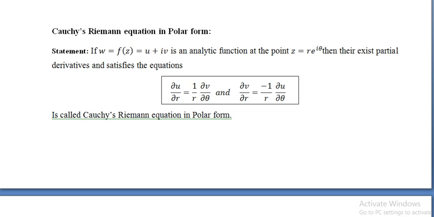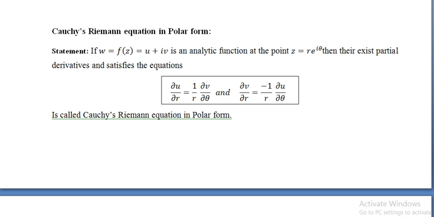So the statement is, if w = f(z) = u + iv is an analytic function at the point z = r e^(iθ), then there exist partial derivatives.